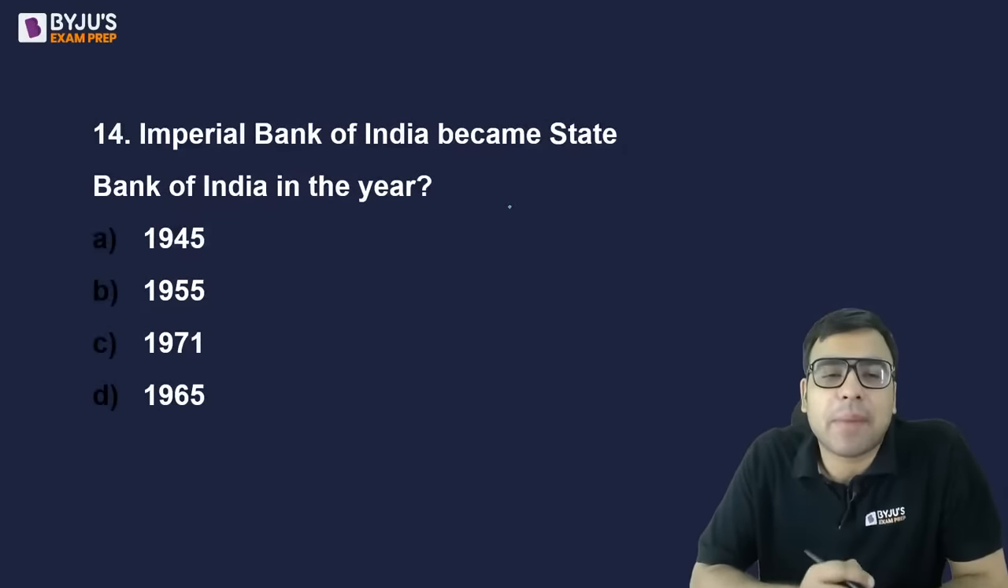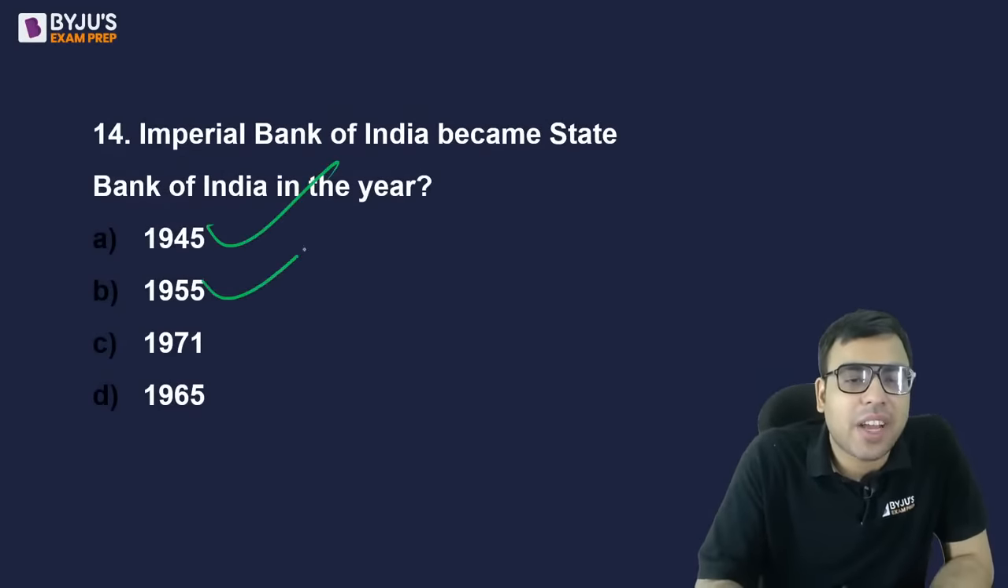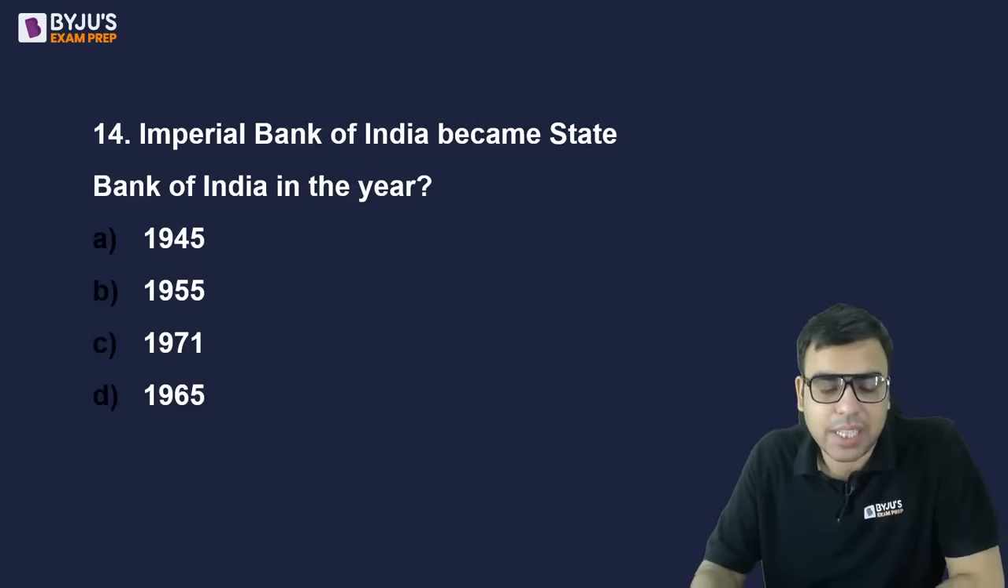Okay, the next one is question number 14. Imperial Bank of India became State Bank of India in the year 45, 55, 71, 65. What is the right answer?